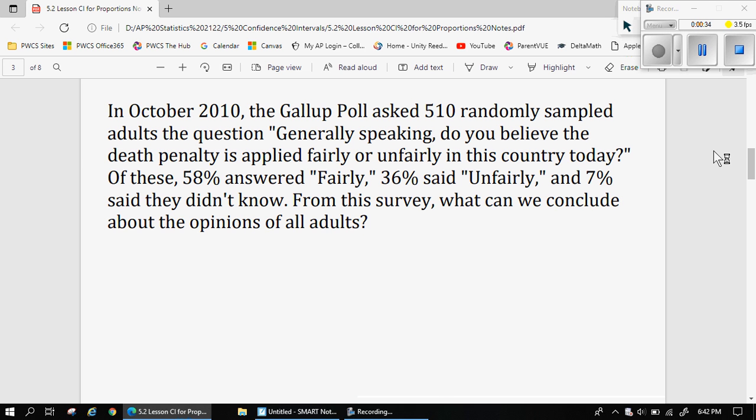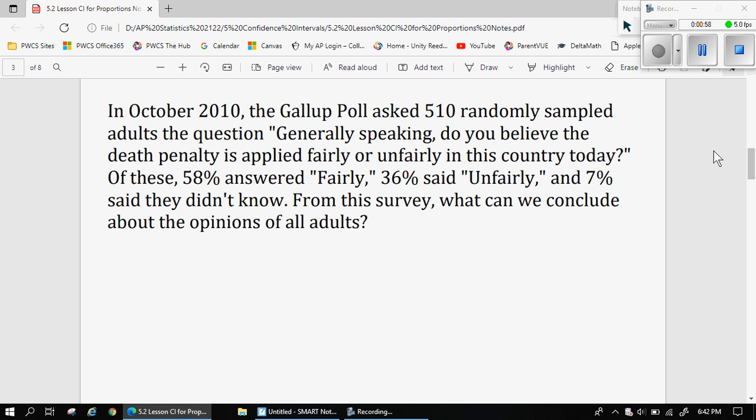So suppose we take a random sample of 510 people, like they did in the Gallup poll, and they asked them how they feel about the use or the application of the death penalty. And so 58% of the people in this poll answered that they feel like it's applied fairly, 36% said unfairly, and another 7% said they didn't know.